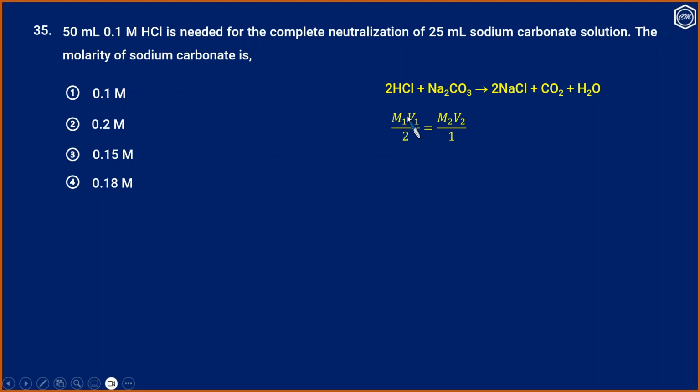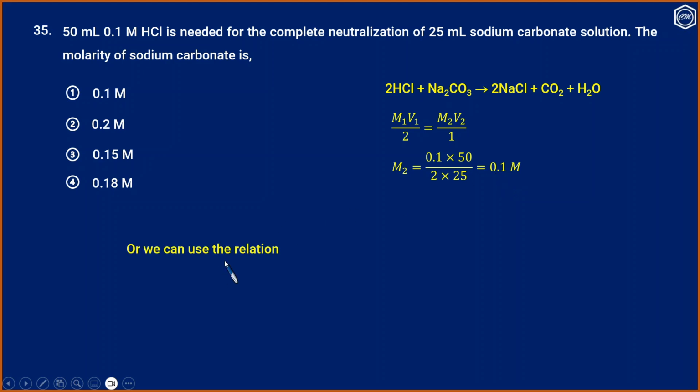So therefore we can use this relation, that is M1V1 by 2 equals M2V2 by 1. So M2 is equal to 0.1 into 50 divided by 2 into 25, and that will be 0.1 molar.